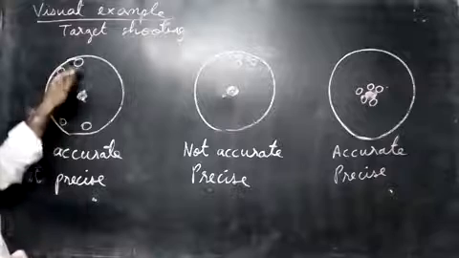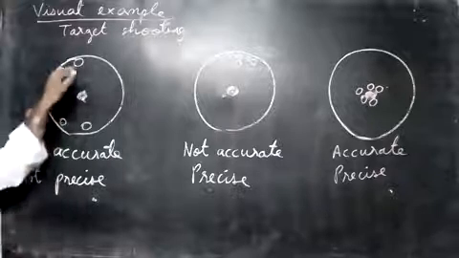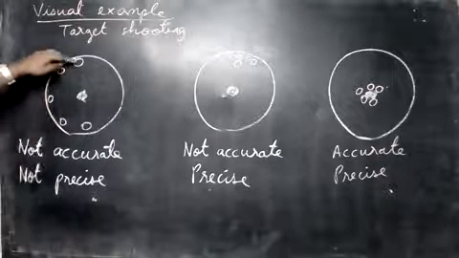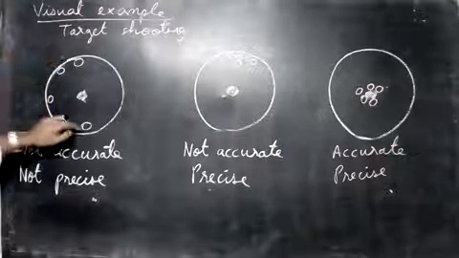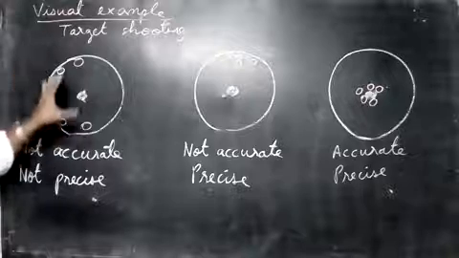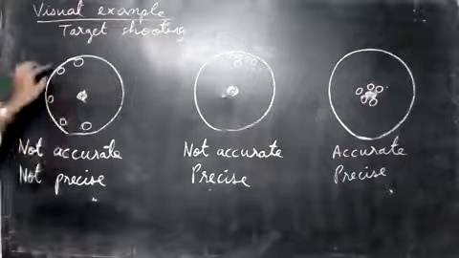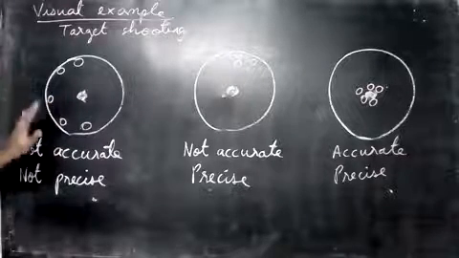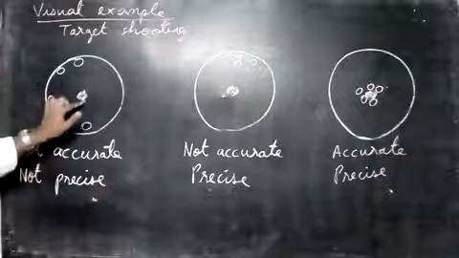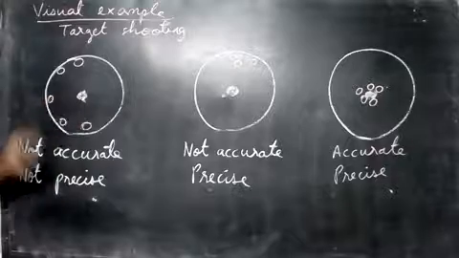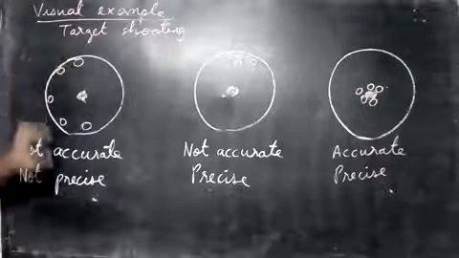Let's see the first case. The first person shoots at this target. This is the first arrow, second, third, fourth and fifth. He is given 5 arrows. They do not touch the center, so we say they are not accurate, because they didn't touch the center, and not precise, because they are not close to each other. So this is the first example.